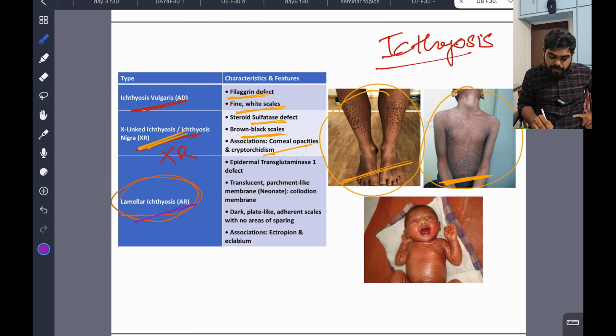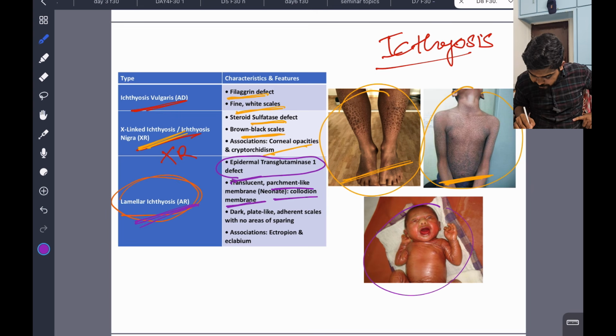And lamellar ichthyosis is due to an epidermal transglutaminase defect. Here there is a parchment-like collodion membrane in the neonate. You can see parchment-like collodion membranes are present. These are associated with ectropion and eclabium. This is very important. Lamellar ichthyosis is important, and X-linked ichthyosis is also important. So the question will come direct like this, or they can ask according to the onset of the ichthyosis.